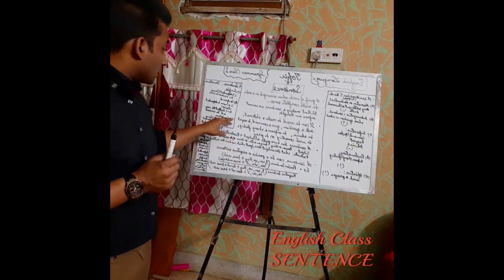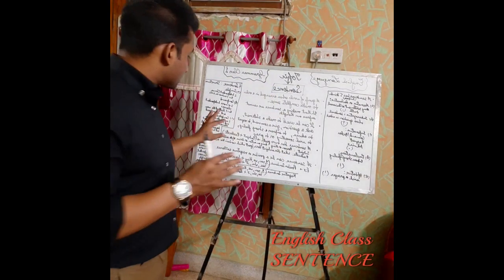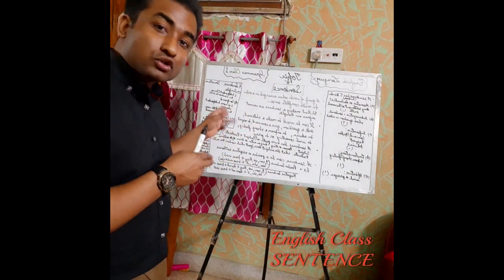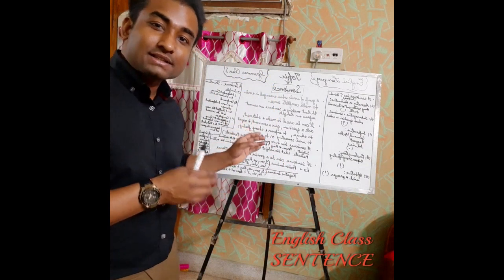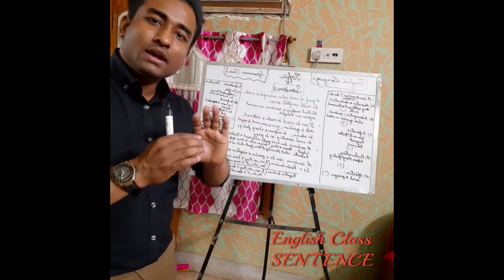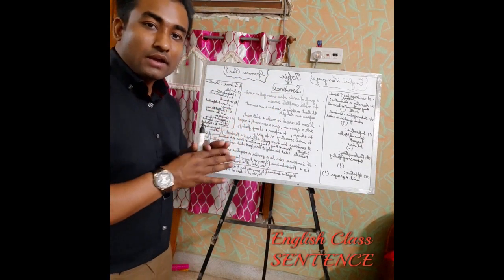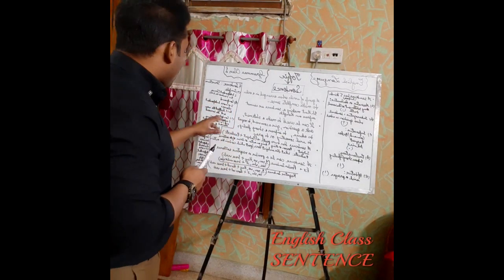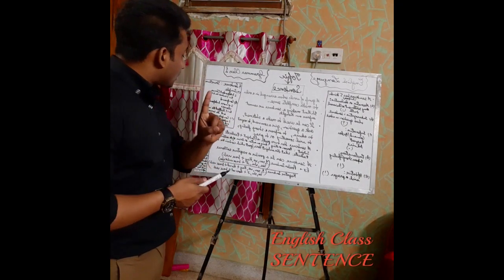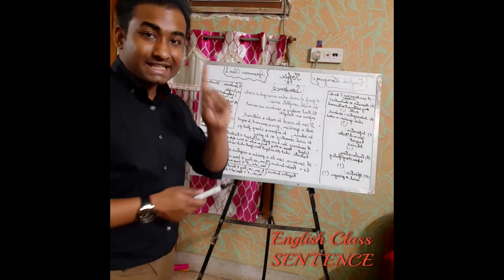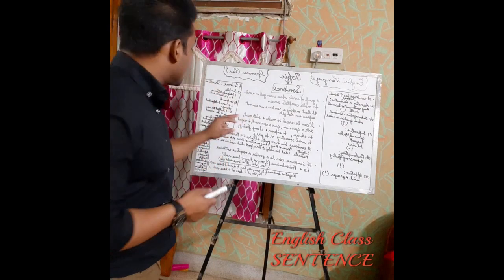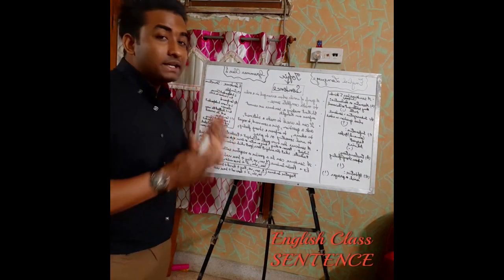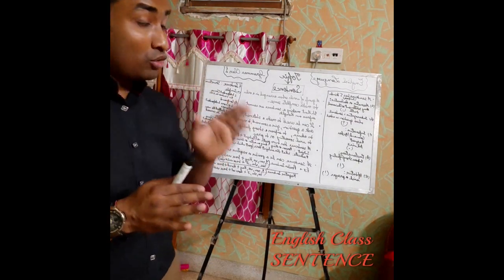The third one, you have to understand very well, because its name is also complex. It's called a complex sentence, and it is a little bit complex to understand. It's not that you will not understand, but if you understand this one very well, it is very easy. A complex sentence has one independent clause and one or more dependent clauses.